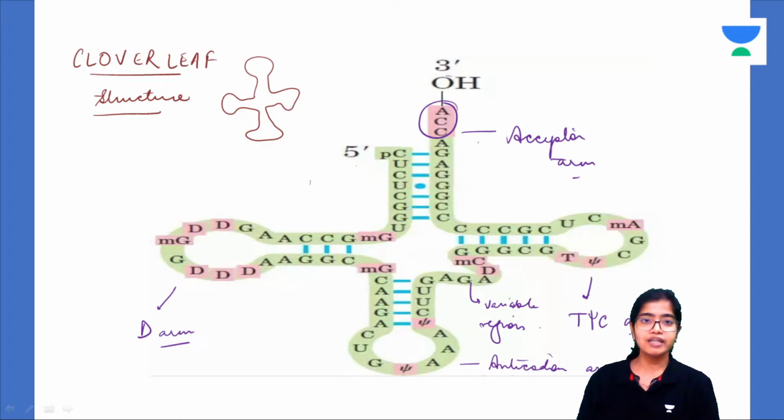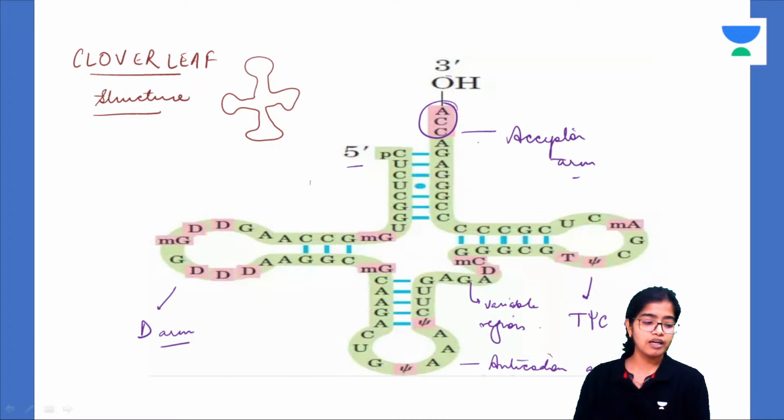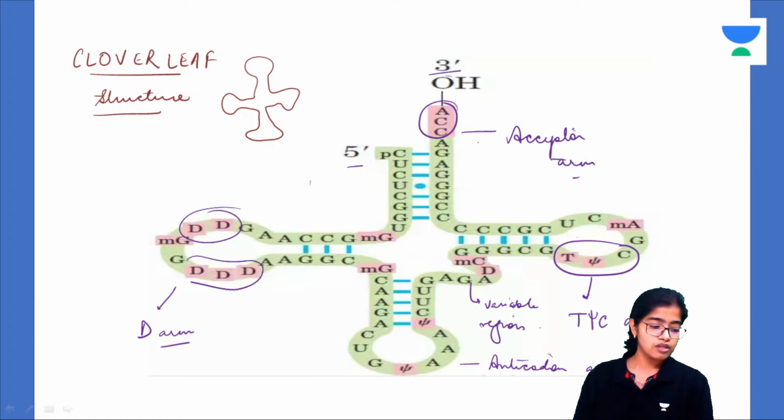So this is how you can label. Always make sure you mark the 5 prime end and the 3 prime end. Very important. Can you see here you have the T-psi-C group, so it is very easy to recognize. Here you have multiple dihydrouracil groups, so it is the D arm. And this is the CCA terminal, the 3 prime end, where the amino acid attaches.